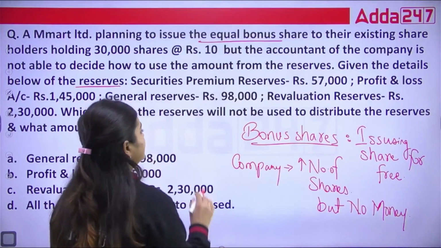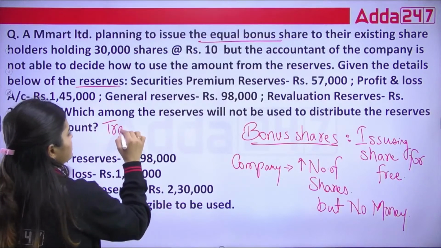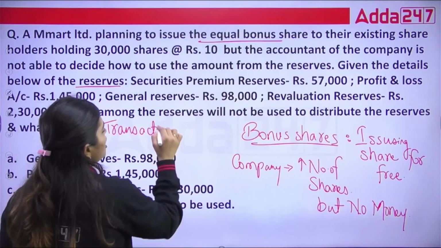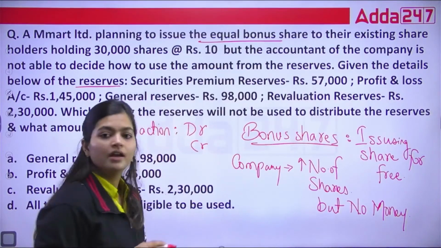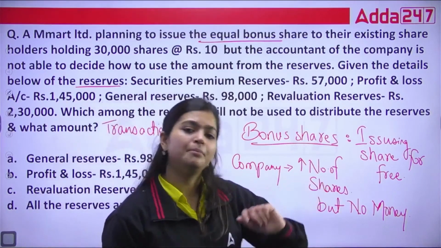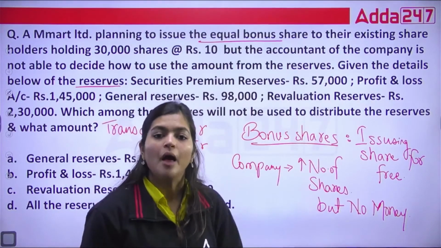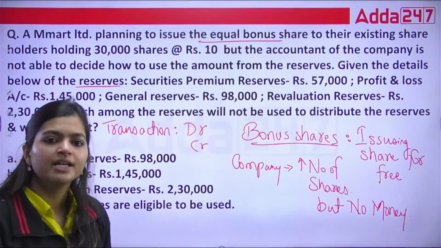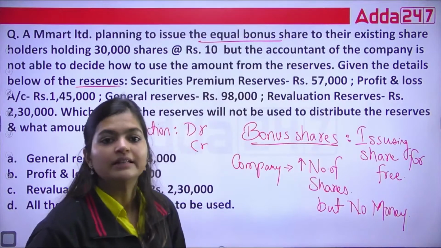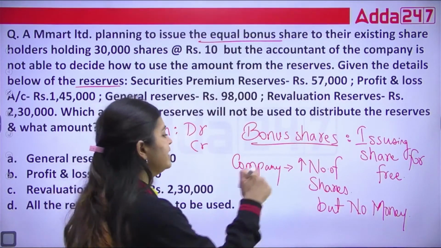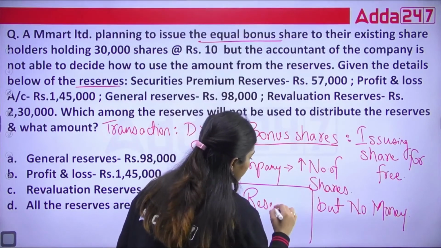Because remember one thing, whenever we pass the transaction entries, what do we require? We require debit and credit, correct? You are increasing the number of shares, but how? You are not receiving any money, but we need to pass the double entry. So in this situation, companies actually use their reserves. In this kind of situation, company uses what? Their reserves.